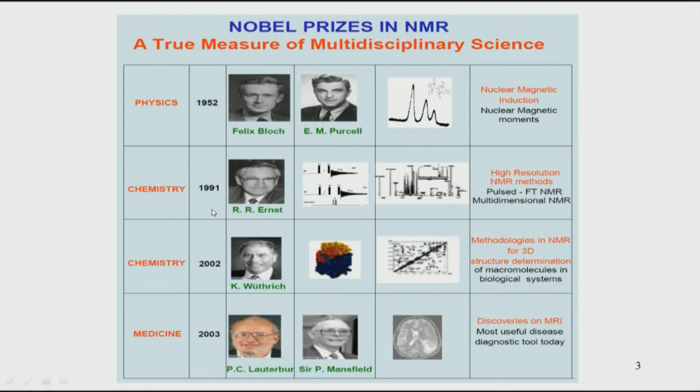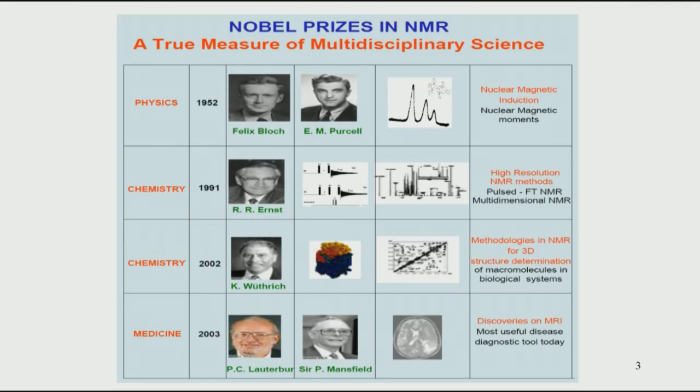Having said that, NMR spectroscopy is applicable in various fields, and therefore a lot of Nobel prizes have been given for different discoveries made in NMR, starting from the beginning of NMR in 1952. The Nobel prize was given to Felix Bloch and Purcell, who independently and simultaneously discovered the phenomenon of NMR spectroscopy.